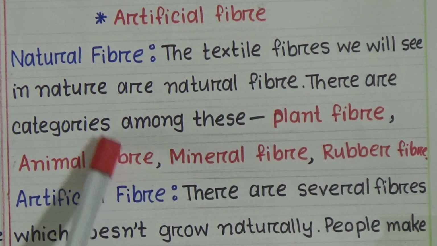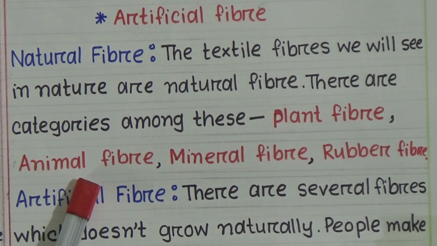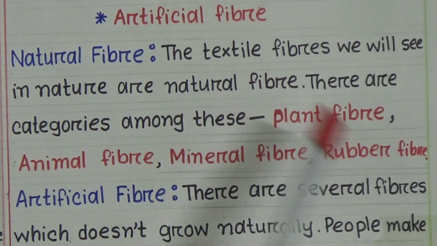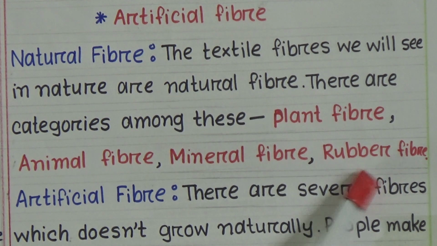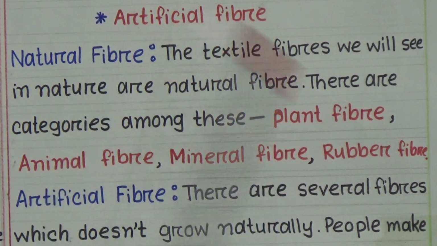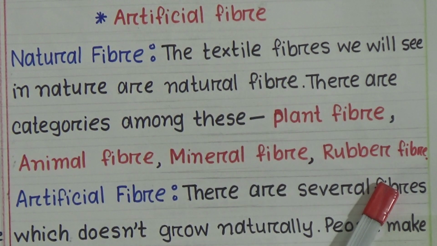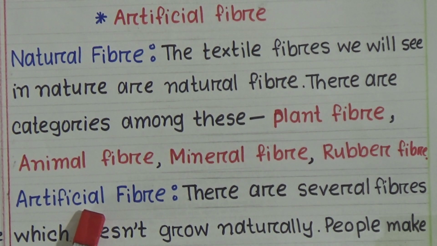There are categories among these: plant fiber, animal fiber, mineral fiber, rubber fiber, etc. So if I ask you to name some natural fibers, you can answer plant fiber, animal fiber, mineral fiber and rubber fiber.